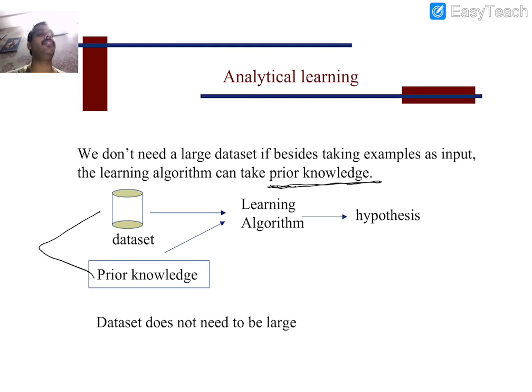In inductive learning, we depend on training examples. Here we depend on training examples plus prior knowledge. In case a sufficient number of examples are available, inductive learning is going to give good performance, good results, good accuracy.